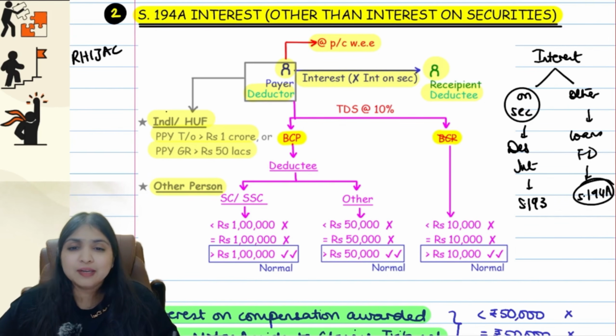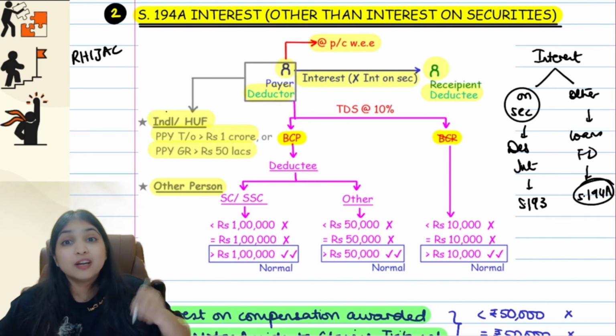Then comes the next point. Let's say the section is applicable. Let's say the deductor has to deduct tax. Now at what rate will he deduct tax?